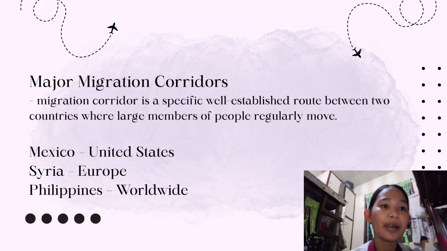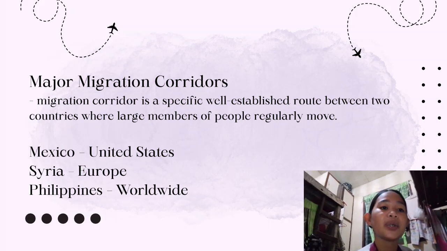Based on what I have learned, OFWs are present in over 200 countries and territories. Top destinations here are Saudi Arabia, UAE, Hong Kong, USA, Canada, Singapore, and Japan. It is driven by the government's labor export policy and lack of local job opportunities.